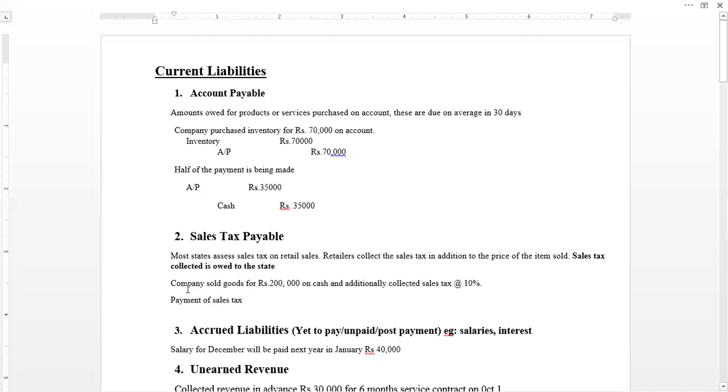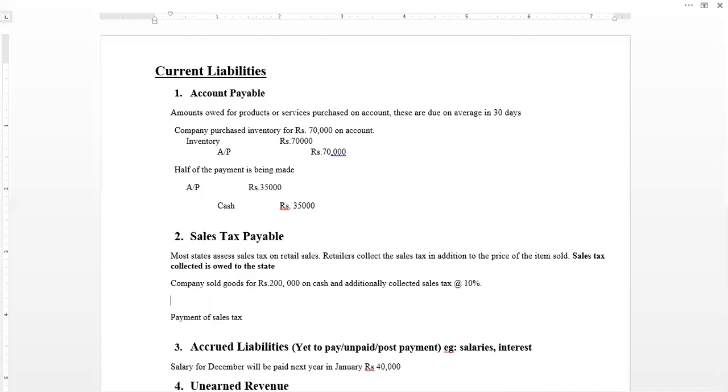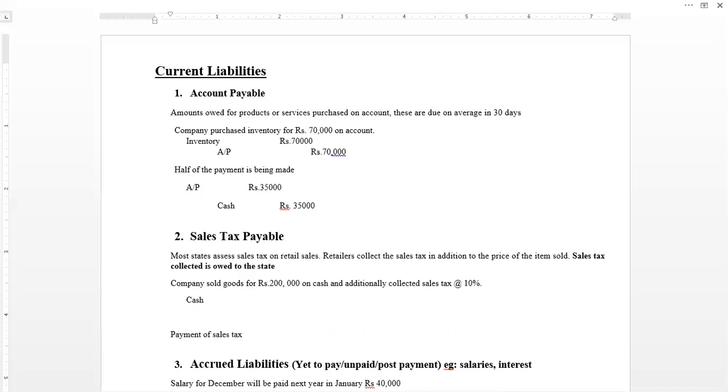a basic example: the company sold goods for rupees 2 lakh in cash and additionally collected sales tax at the rate of 10%. So how to record this transaction? Since the company is collecting cash, it will record this as cash debit. We will come to this amount later, and the company will be crediting sales, and sales amounted to rupees 2 lakh.